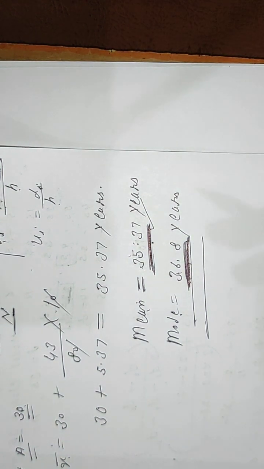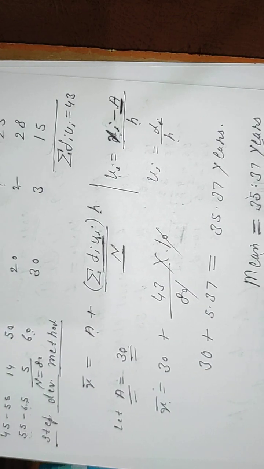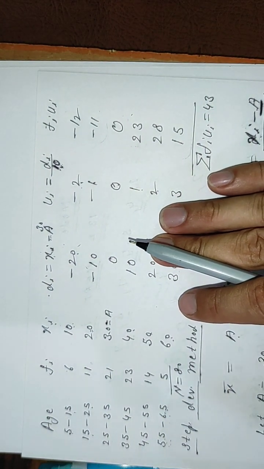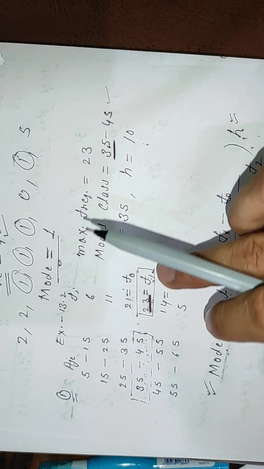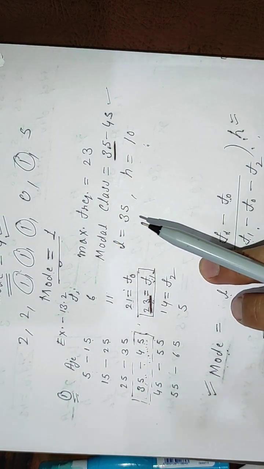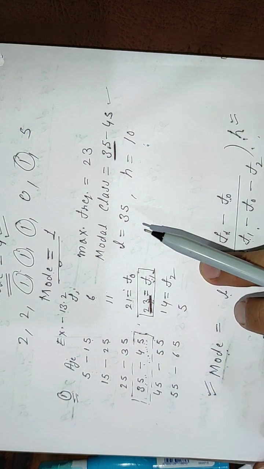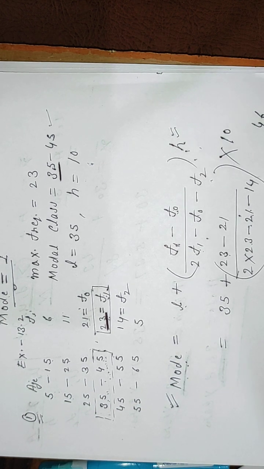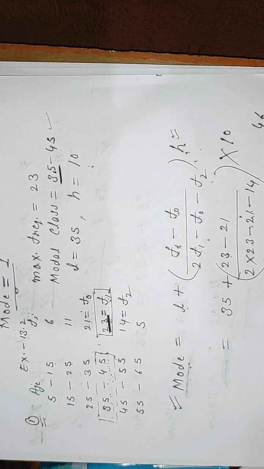Okay? And all remaining questions of the exercise are the same. As I already told you, in one or two questions mean is also asked. Mean I have already explained in the previous exercise. And in the remaining questions, to find mode, only this formula and only this method will be applicable. No new method and no new thing. So you try the other questions, and I have already given the solutions of the other questions in the Telegram group. You can see, and if you have any doubt, you can comment.